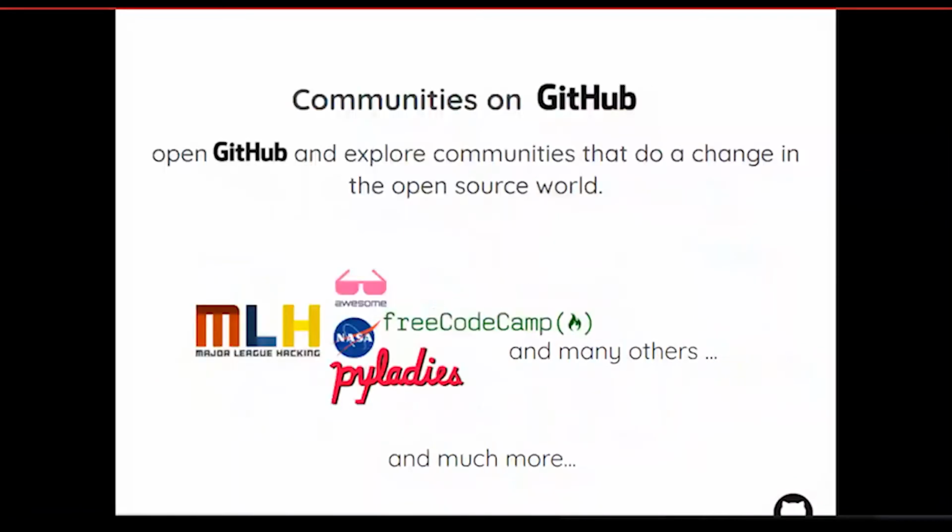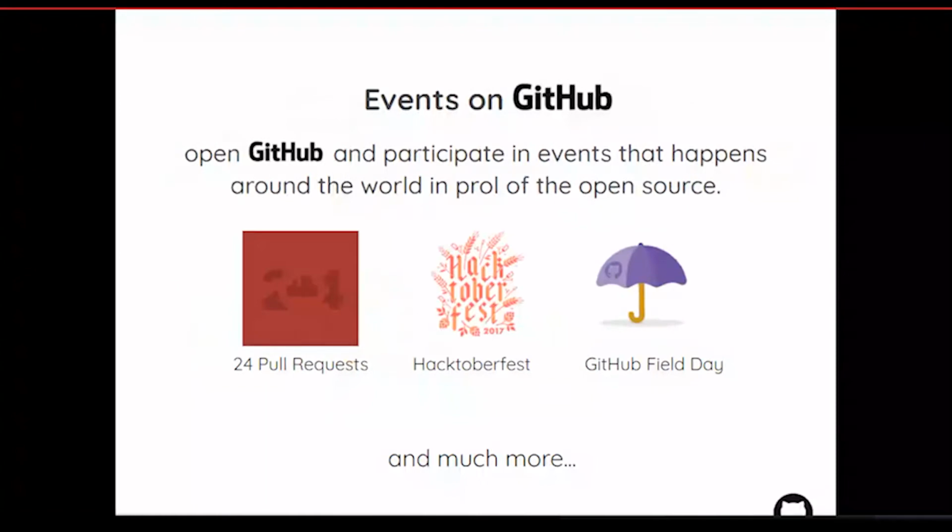The next thing is you will find many communities on GitHub, like MLH. You have already heard about MLH and Free Code Camp, NASA, PyLadies, and many more. Anita Borg is an organization that is pretty good. The events on GitHub are 24 Pull Requests, which is a website too, and you can contribute to that. And Hacktoberfest is already coming next month. Make sure to check it out and make some pull requests, so you will get some swag too.